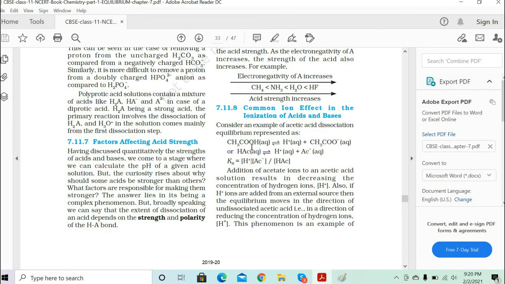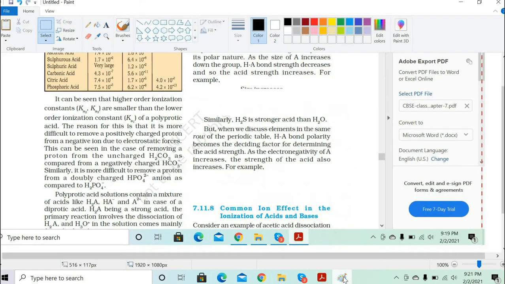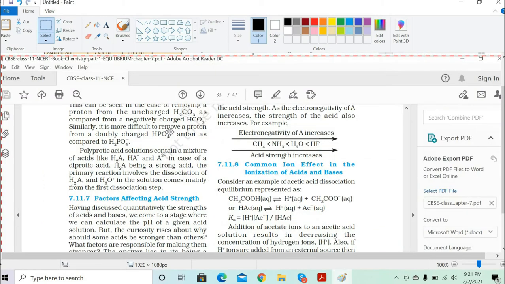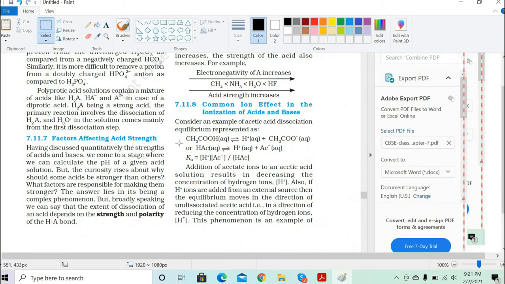Now let's go to the common ion effect in the ionization of acid and base. Consider the example of acetic acid dissociation equilibrium. Can you write down the acetic acid dissociation in the equilibrium state? CH3COOH gives you H plus ions plus the acetate ions. So the question arises: acetic acid contains so many hydrogen ions, then why is it a weaker acid?